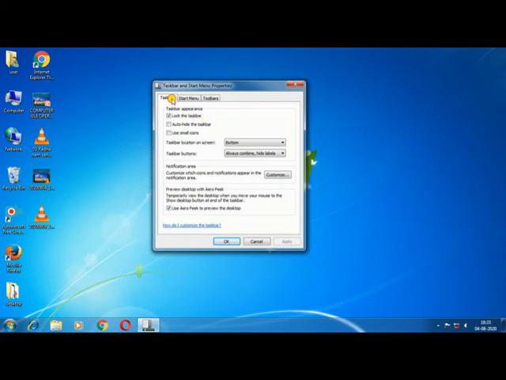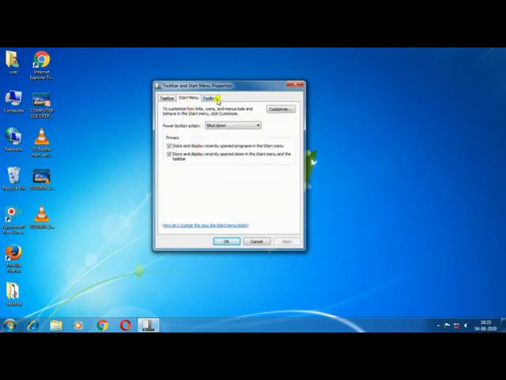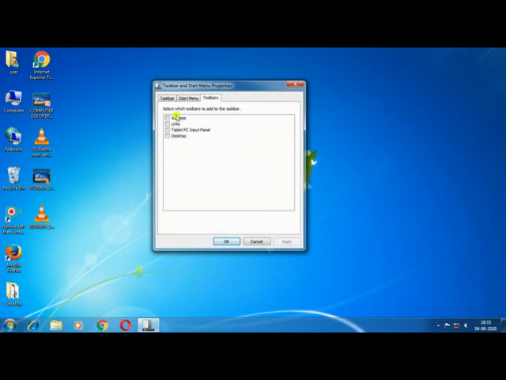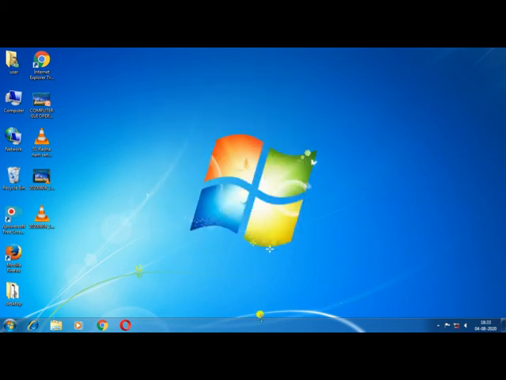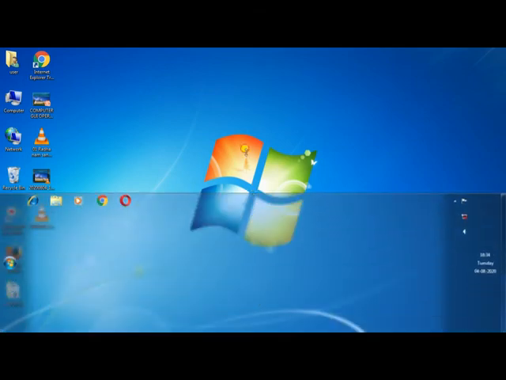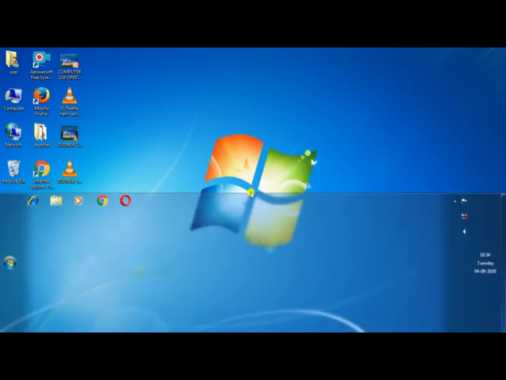This is the taskbar setting. This is the start menu setting. This is the toolbar setting. So let us discuss the taskbar setting. So this is the lock the taskbar checkbox. If you uncheck this box and then apply, you will see you can drag the taskbar this way.